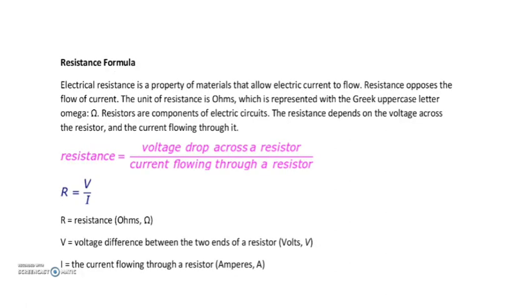Next, the resistance formula in terms of the voltage and the current. Again, this relation we have seen while discussing the electric current. The same relation we are writing in a different way. So we have seen electric resistance is actually the opposition to the flow of current, and it is given by R is equal to V by I, the voltage drop across the resistor by the current flowing through the resistor. Okay, so this is resistance and its unit is ohm. The voltage unit is volt and the current unit is ampere. Okay, so this is the equation for finding the resistance.